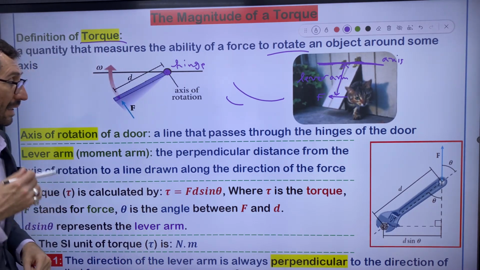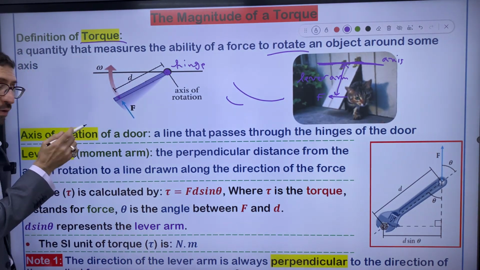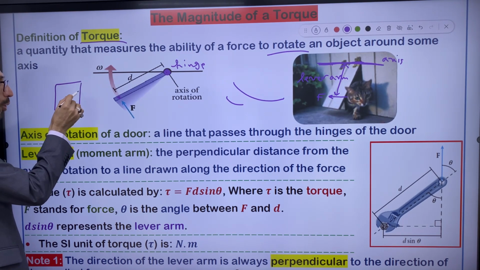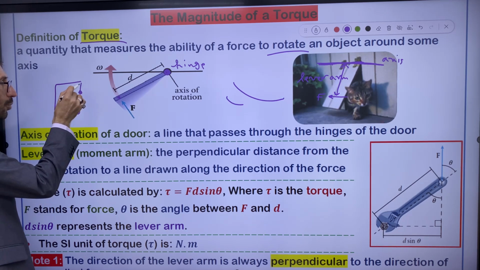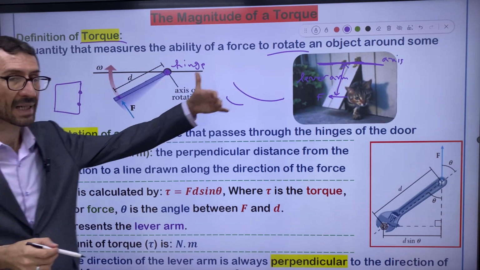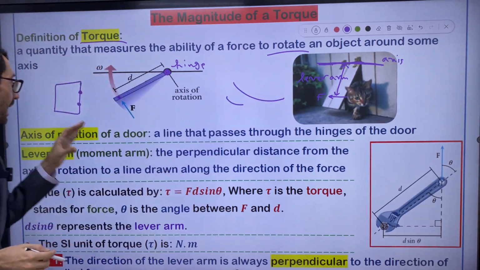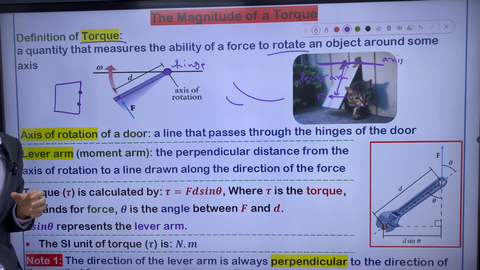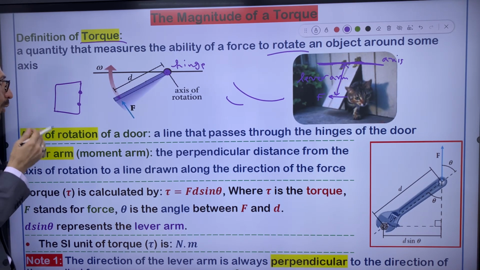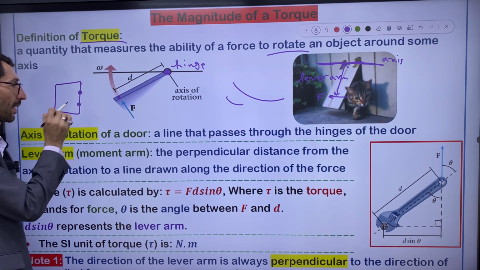One more question about the axis of rotation. For example, we have this door, right? It's not like a cat flap door. It's like an ordinary door for our houses, especially in our rooms, and we use these doors. Actually, there are two hinges, right?